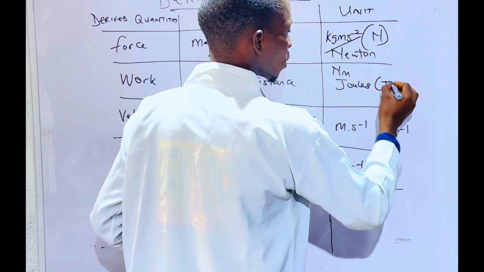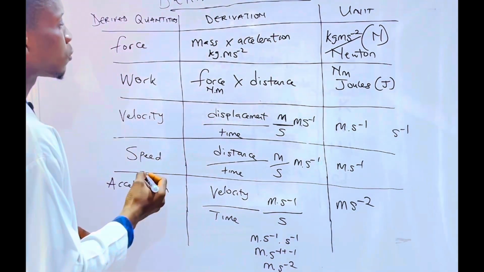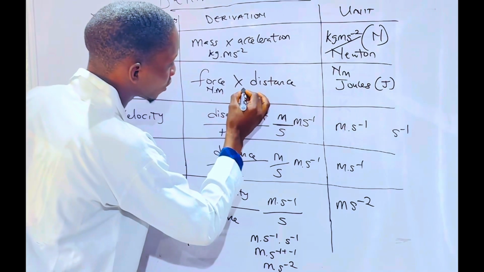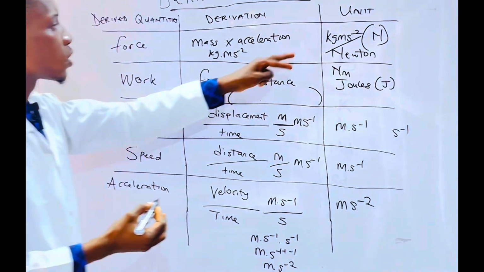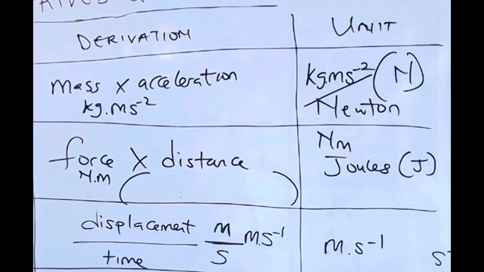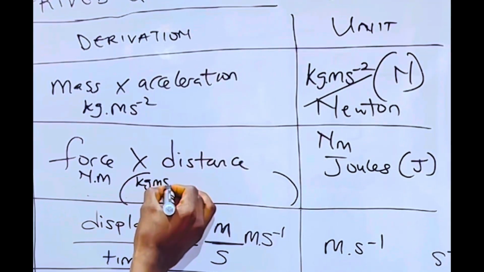That is uppercase J, joules. Also, we can derive the unit of work using kilogram meter per second square for force. If we have our force as kilogram meter per second square